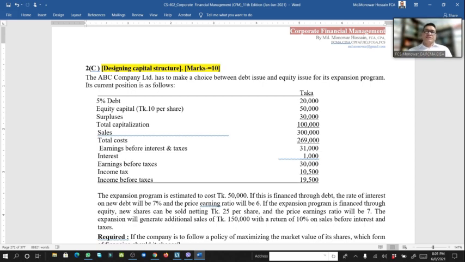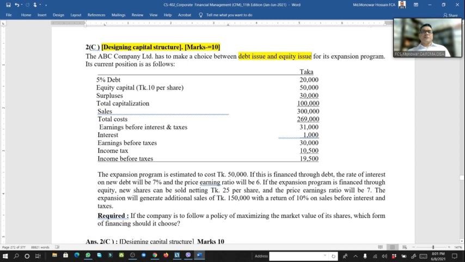So if we see the math here, one company has to make a choice between debt issue and equity issue for the expansion program, and its current position is 5% debt, equity capital taka 10 per share, surplus 30,000, total capitalization.